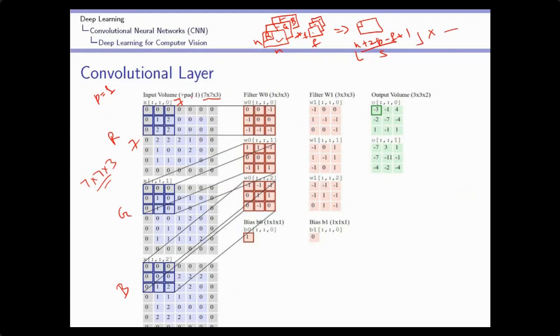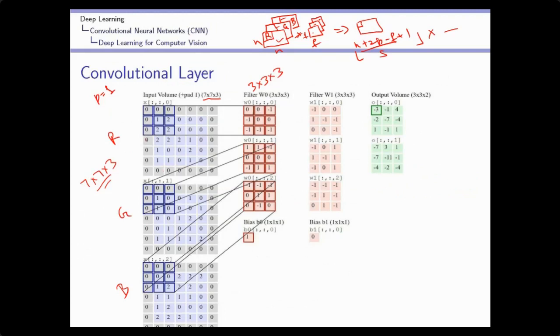Now I have to perform the convolution operation, so I will use a filter. I am using a filter of size 3 by 3, and the number of channels will be 3 over here: 1, 2, 3. So that's why the filter size becomes 3 by 3 by 3. Now the first filter channel will move over the first channel, the second filter channel will move over the second channel of the input image, and the third filter channel will move over the third channel of the input image. Now I have to perform the operation. How will I perform the operation? We will try to compare it with the original filtering.